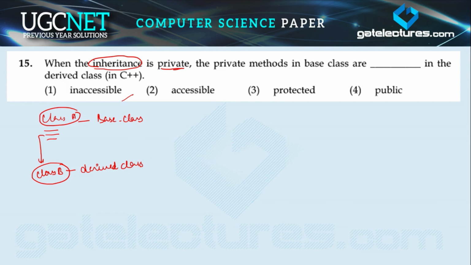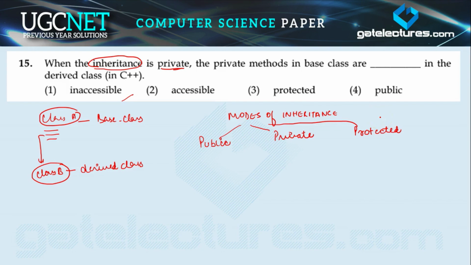Okay. Now we have three modes of inheritance. Modes of inheritance. We have three modes of inheritance. The first one is public. The second one is private, and the third one is protected.